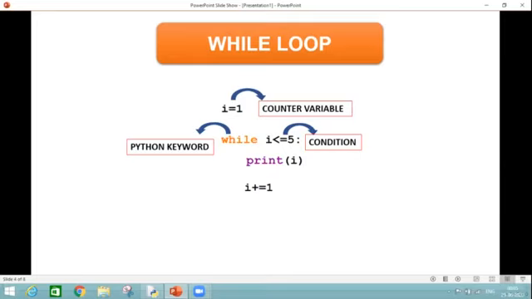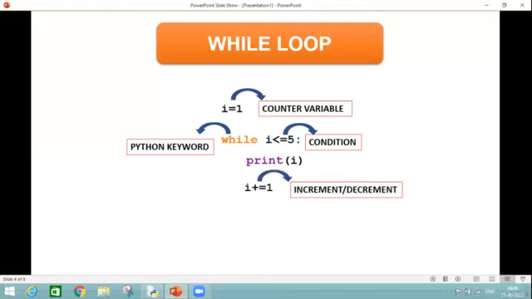And once I'm entering into my loop, what am I getting? I'm getting two statements: print i and i plus equal to 1. These two statements are the part of my while loop. Why? Because I'm ending my while statement with a colon sign, which is saying that the block of statements inside the while loop is going to begin. And all the statements written inside my while loop are indented a little bit to the right-hand side.